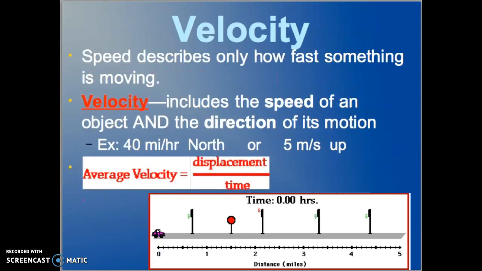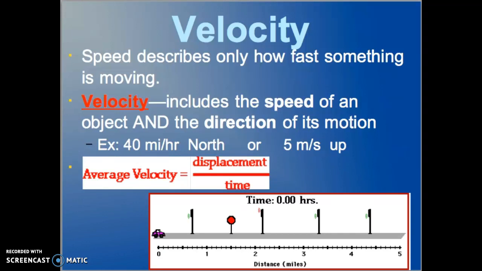Speed describes only how fast something is moving. There's no direction associated with it. It's what we call a scalar quantity. Velocity, on the other hand, includes the speed of an object and the direction of its motion. So our examples are 40 miles per hour north or 5 meters per second up.